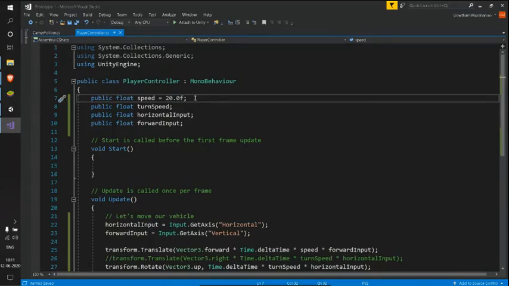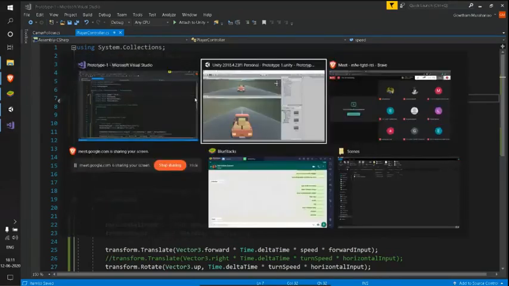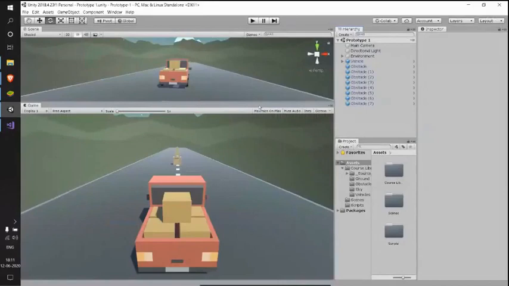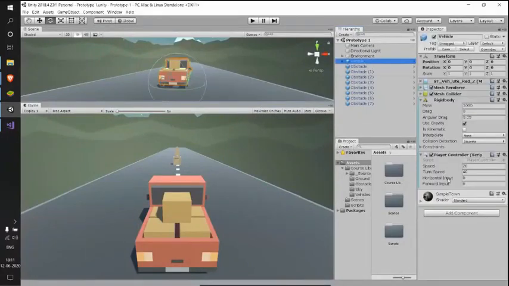Yes, I have declared them just to adjust the values here and see what values are optimized. And for horizontal input and forward input, I used these values just to make sure I'm getting my input correctly.